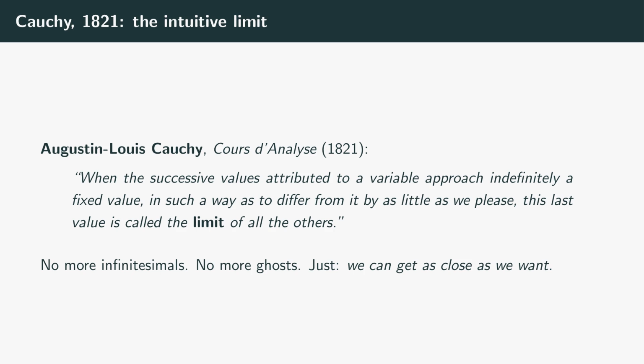Instead of putting infinitesimals first and trying to make sense of them, he flipped the order. He put the limit first. Any later mention of an infinitesimal was just shorthand for a limit. Here's the line he gave. A variable quantity has a limit L when its successive values approach L so closely that the difference becomes, and stays, as small as one wishes. That last phrase is doing all the work. As small as one wishes.